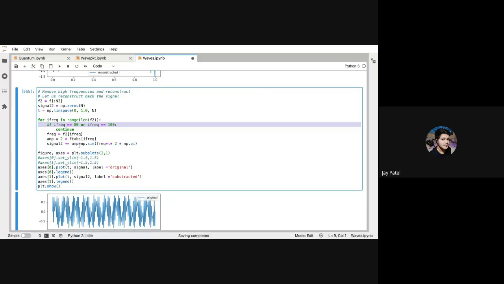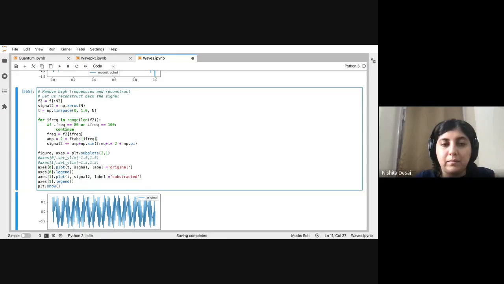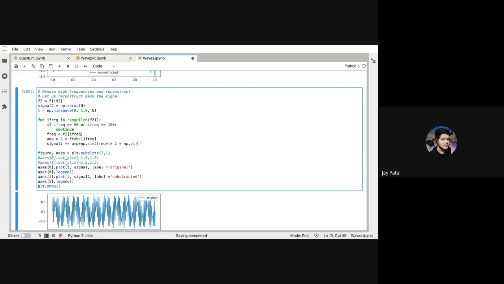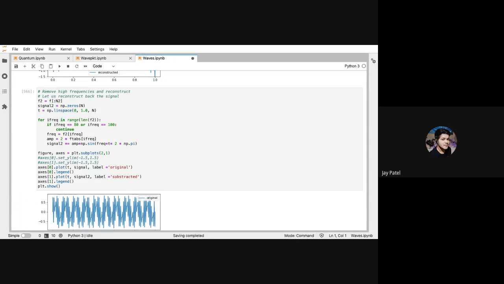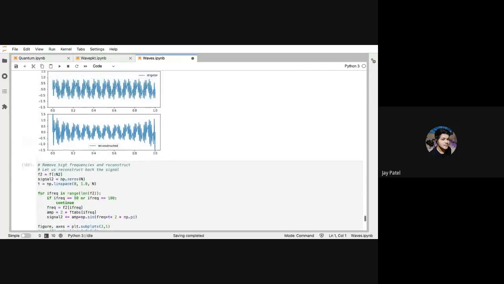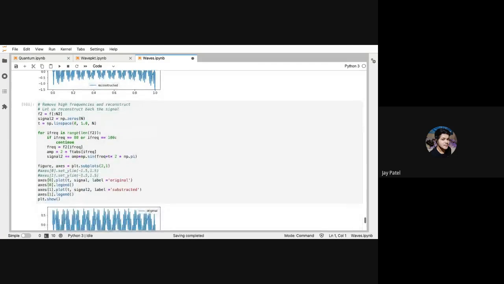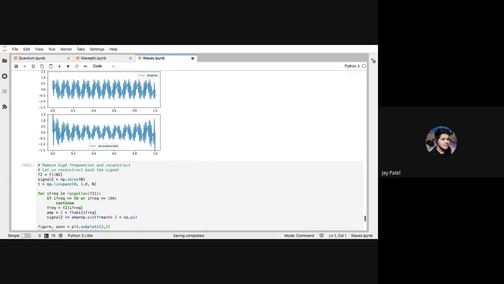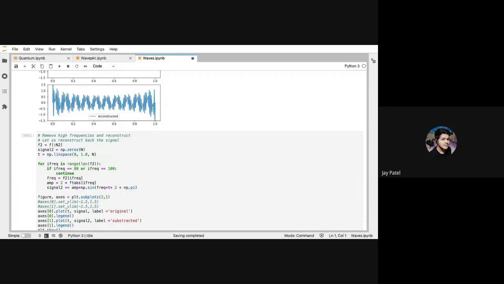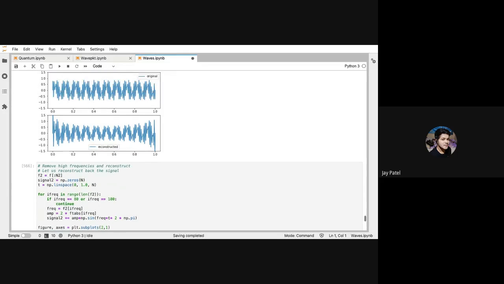Another question: if we see the original contaminated signal, it looks like the noise is added symmetrically at all parts. But if we gradually subtract the noise, it seems like at the end points it is so large, and in the middle the noise is less.